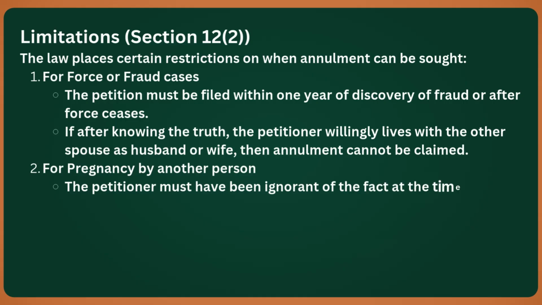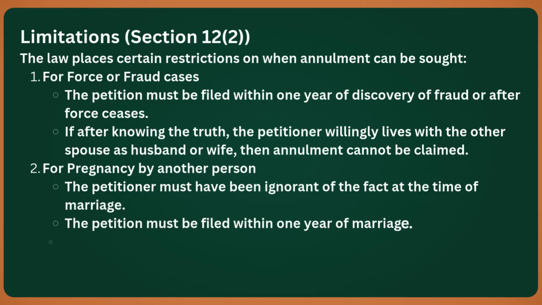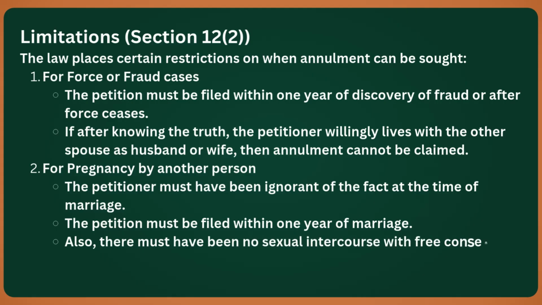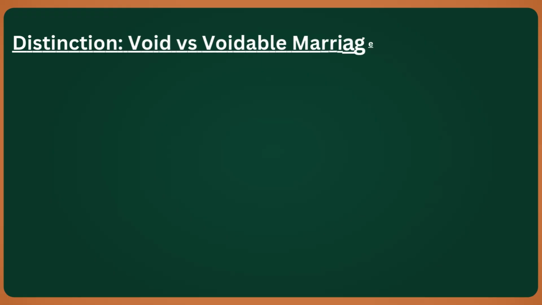For cases of pregnancy by another person, the petitioner must prove that he was ignorant of the fact at the time of marriage. The petition must also be filed within 1 year of the marriage. And finally, if there has been sexual intercourse with free consent after discovering the pregnancy, then the right to annulment is lost.